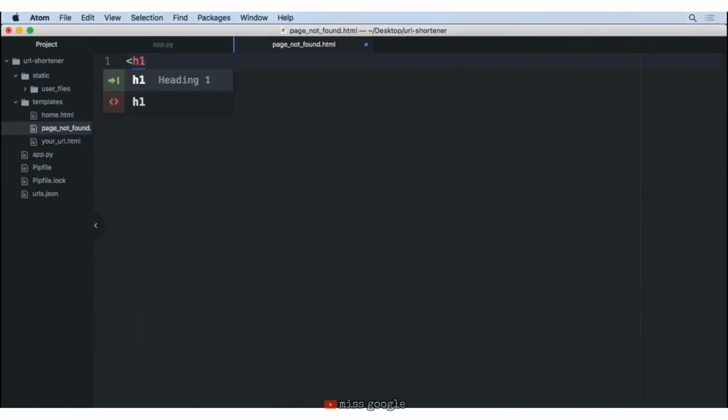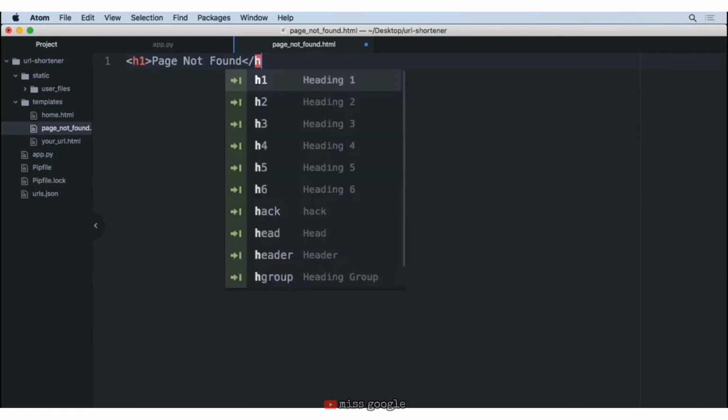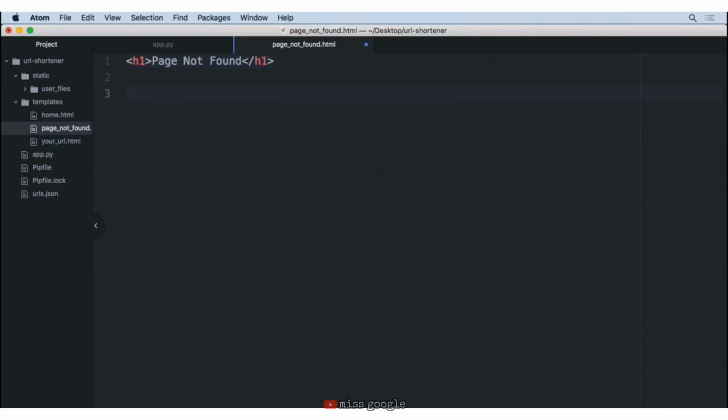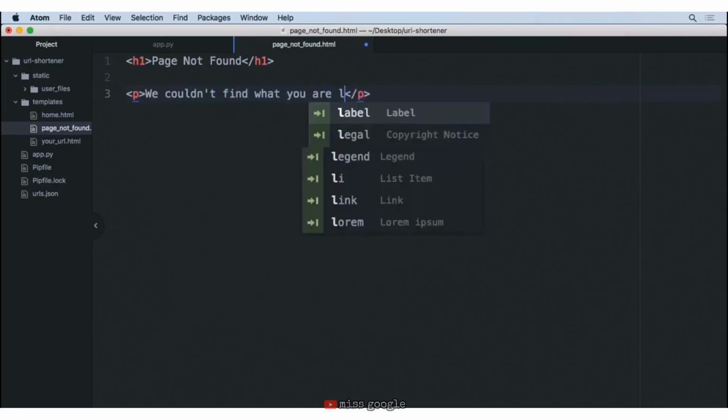So we'll do an h1 tag here that says page not found. We'll go ahead and wrap that up. Then just below this, we want to provide a little bit more information to the user about what it is that they might want to do next. So we'll put this inside of a paragraph tag and we'll say, we couldn't find what you are looking for.